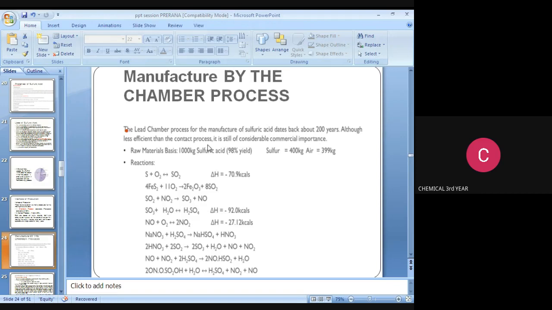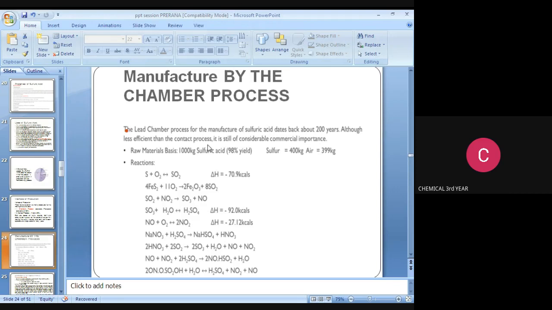The lead chamber process for the manufacture of sulfuric acid dates back about 200 years. Although less efficient than the contact process, it is still of considerable commercial importance. The main raw materials for production of sulfuric acid are sulfur and air. The sulfur is 400 kg, air is 399 kg. The reactions are